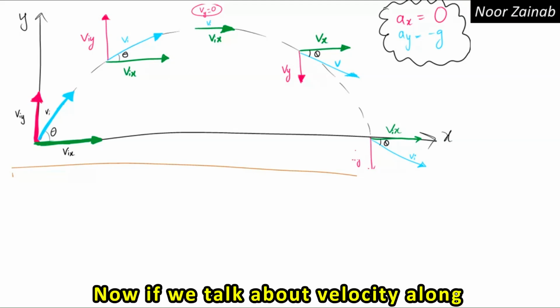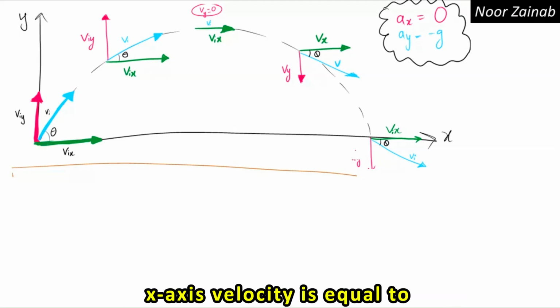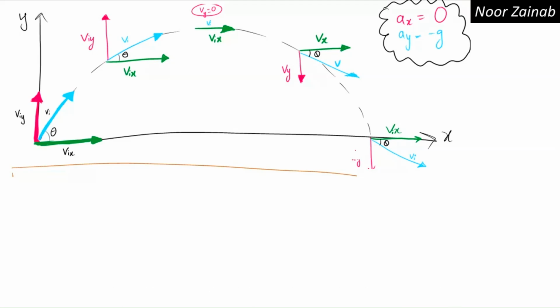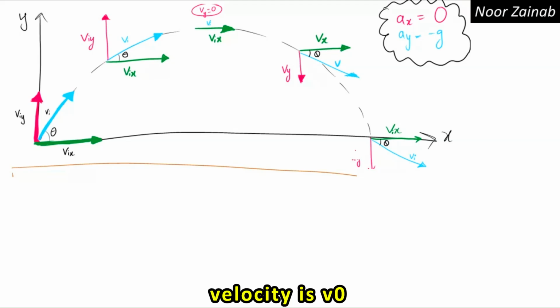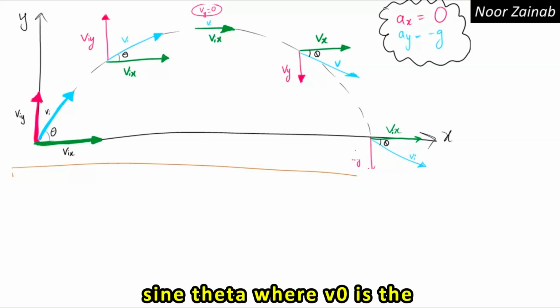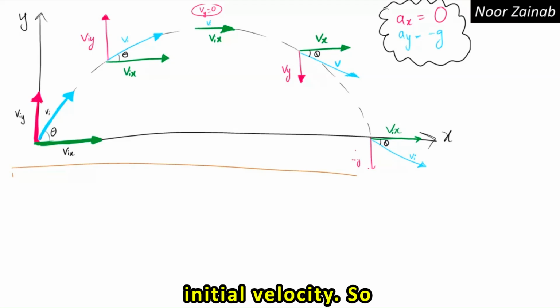Now if we talk about velocity, along x-axis velocity is equal to v naught cos theta, whereas along y-axis the velocity is v naught sin theta, where v naught is the initial velocity.